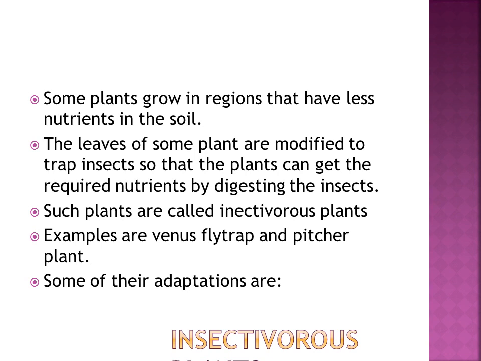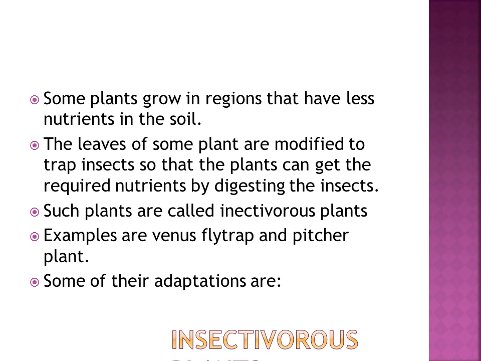And then the next one is called insectivorous plants. What are they? Some plants grow in regions where there are fewer nutrients.